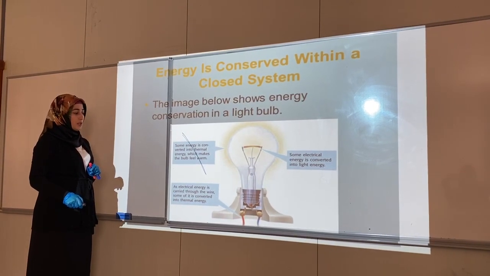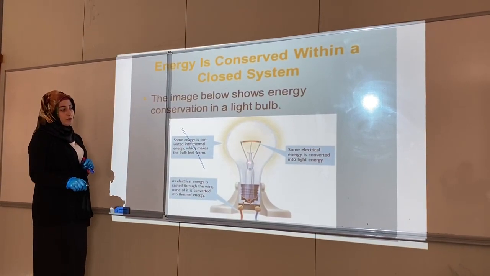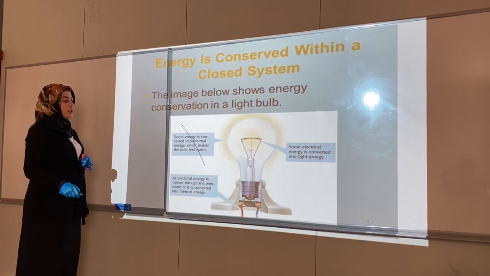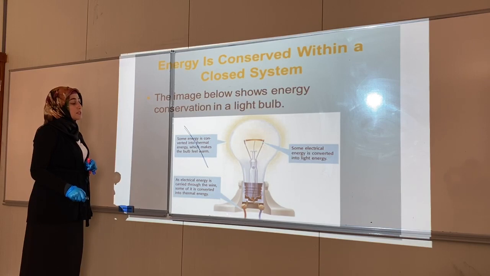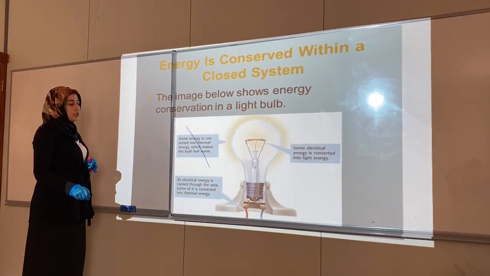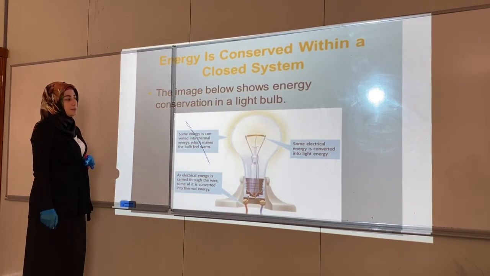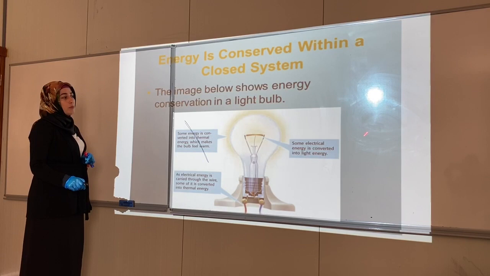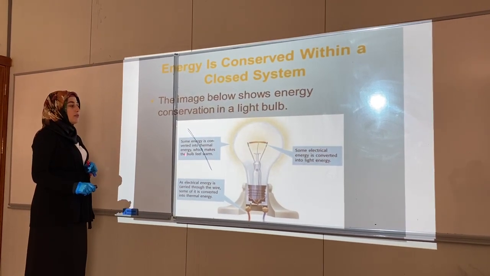Look, the electrical energy is changed to other types of energy. Here, the wire has become hot. Why? Because some of the electrical energy is changed to thermal energy during transferring the electrical energy to the light bulb. And here, some of the electrical energy is converted into light energy, and some other is converted to the